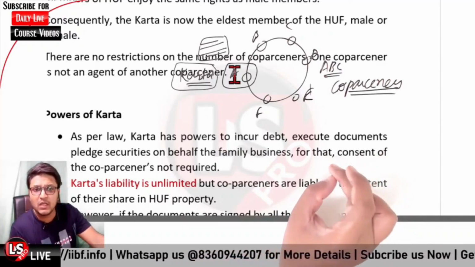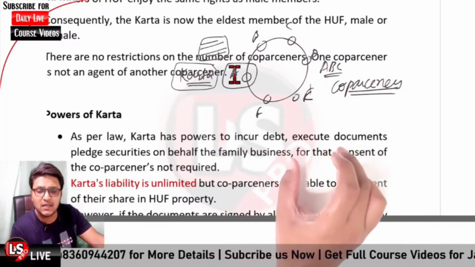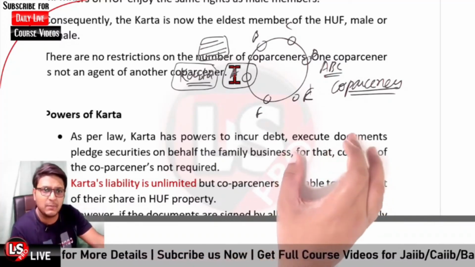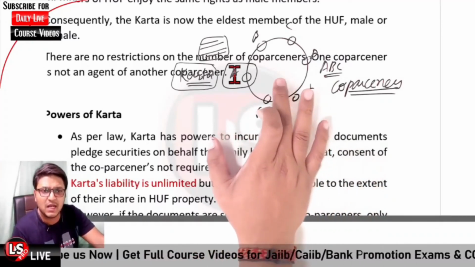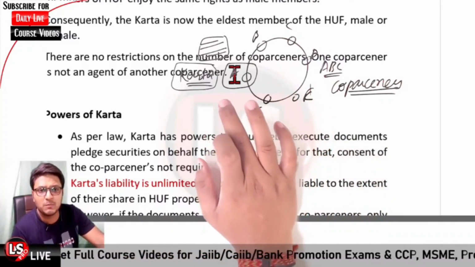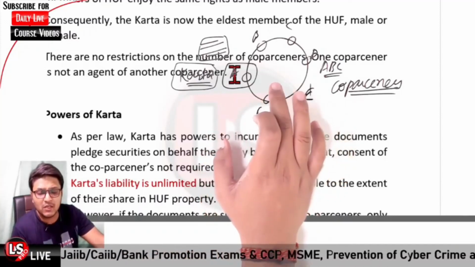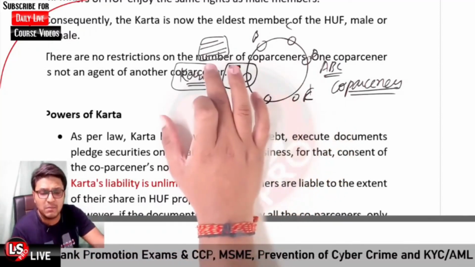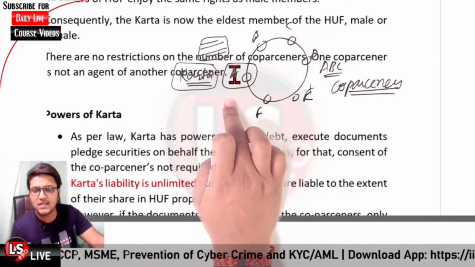Karta can manage the estate of the family without any consent of the co-partners. And further, the liability of Karta is unlimited. What do you mean by unlimited liability? It means Karta's share in the family business, family property is liable, and also his personal assets are liable.